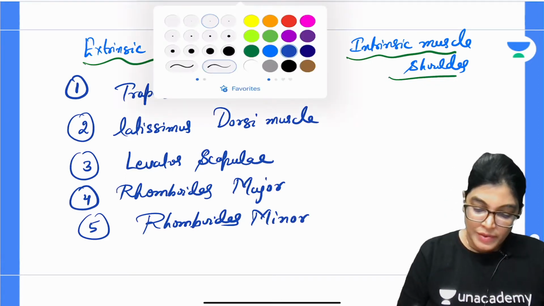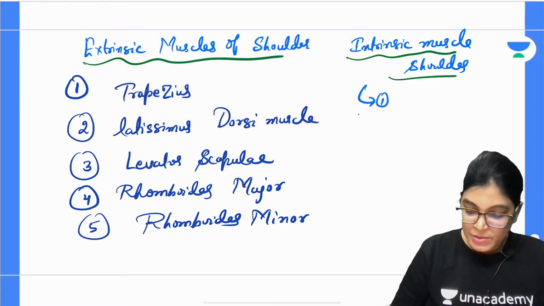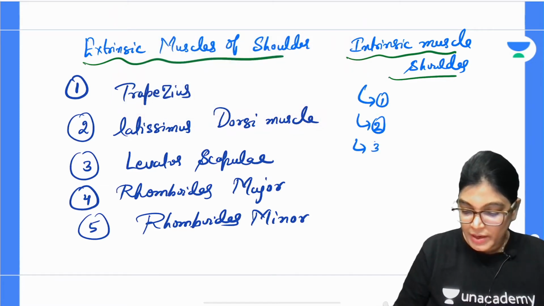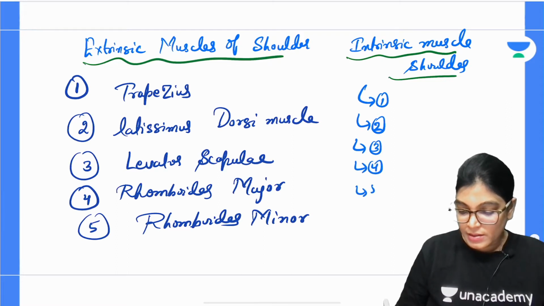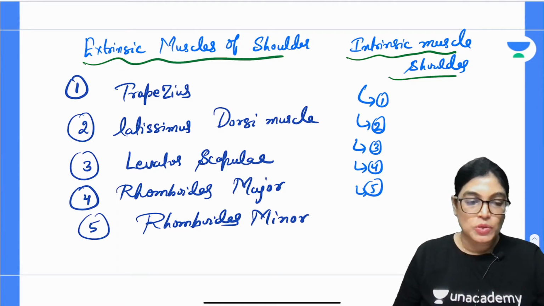Now coming to the list of intrinsic muscles. The important intrinsic muscles of the shoulder joint are the following, which connect the bones of the shoulder joint itself.